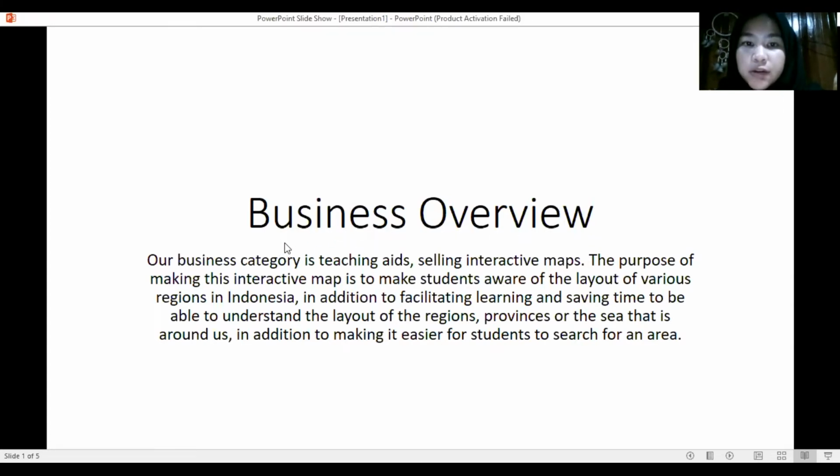Business overview. Our business category is teaching aids, selling an interactive map. The purpose of making this interactive map is to make students aware of the layout of various regions in Indonesia, in addition to facilitating learning and saving time to understand the layout of the regions, provinces, or the sea that is around us. It also makes it easier for students to research an area.